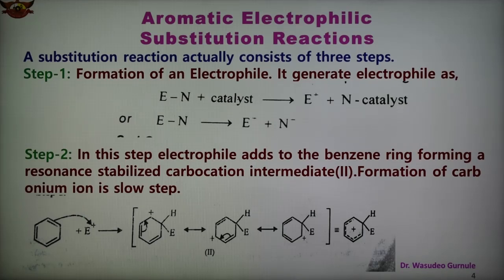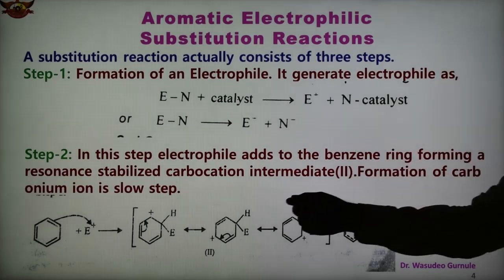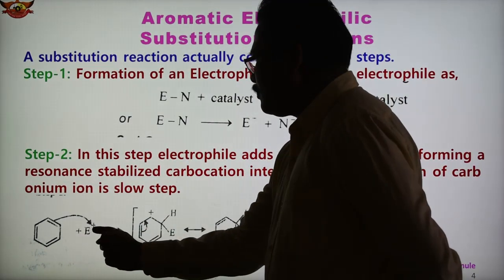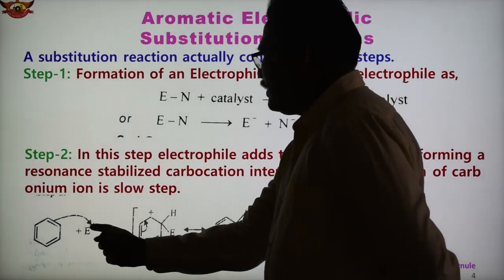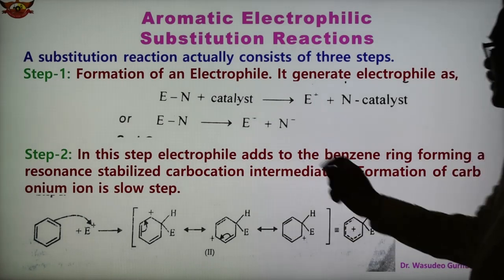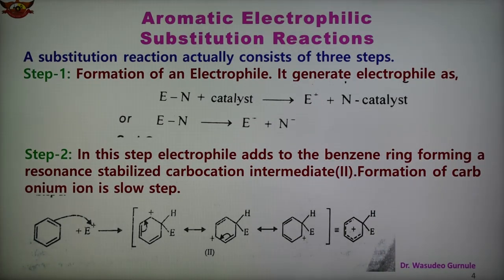Formation of the carbonium ion is a slow step, and the slow step is the rate determining step. See here, this is the benzene ring and this is the electrophile. In the second step, this electrophile adds to the benzene ring, forming the resonance stabilized carbonium intermediate.